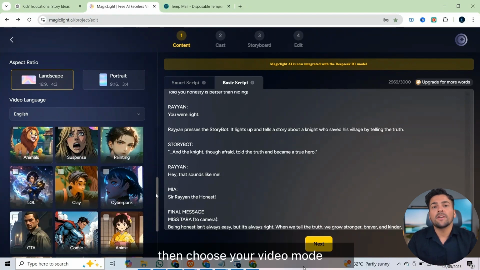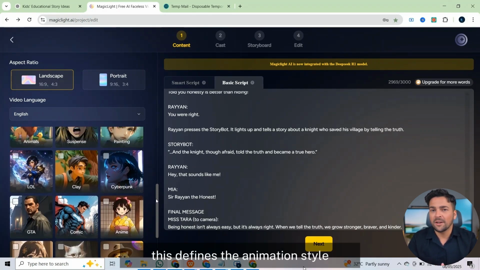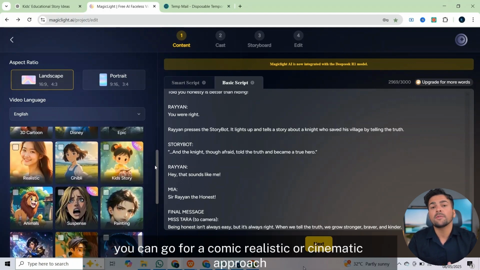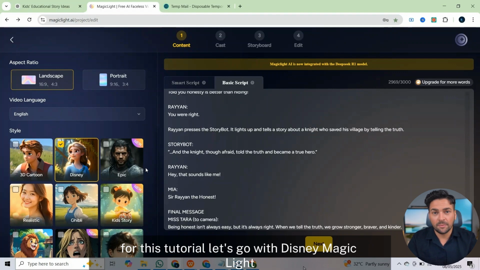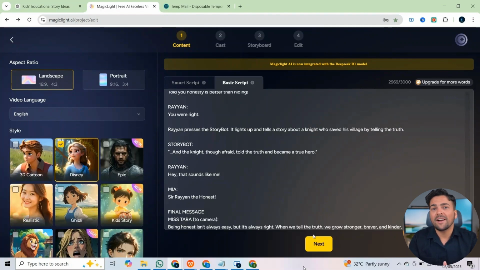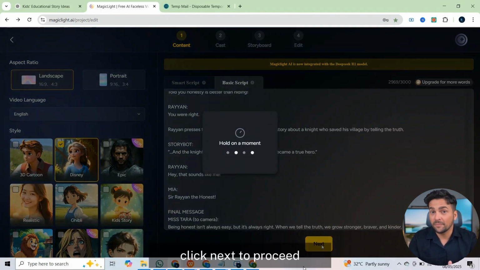Then, choose your video mode. This defines the animation style. You can go for a comic, realistic, or cinematic approach. For this tutorial, let's go with Disney MagicLight. Click Next to proceed.